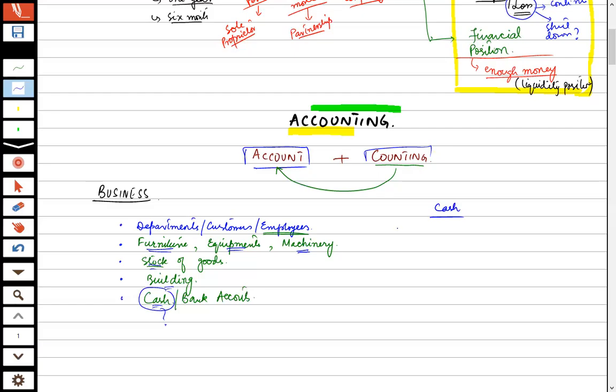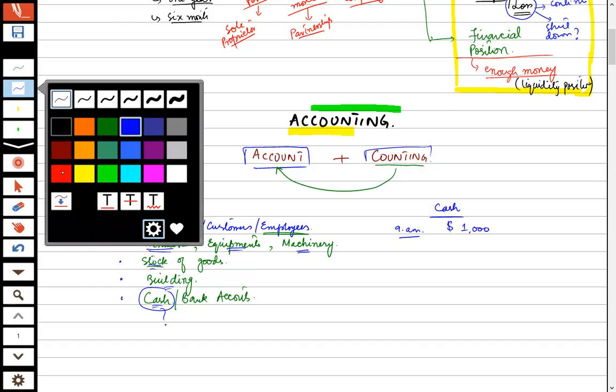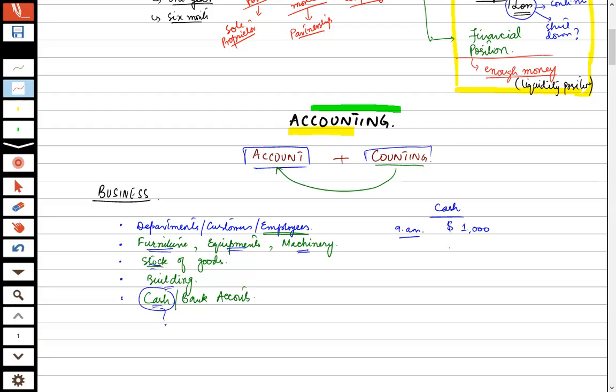Let's suppose I want to know the cash. I started my business at, let's suppose, 9 a.m. and I previously had $1,000 in my account. Then I purchased something. When I purchase something, obviously I have to give, so my account will be minus. I purchased something of $20, so I gave $20. Then later on I purchased something of $50.